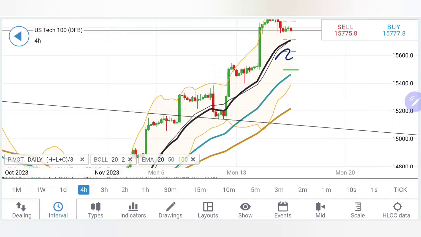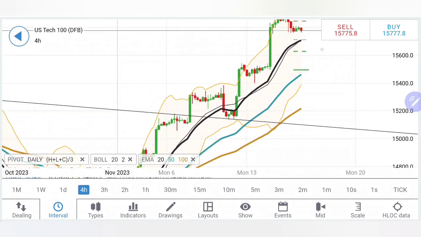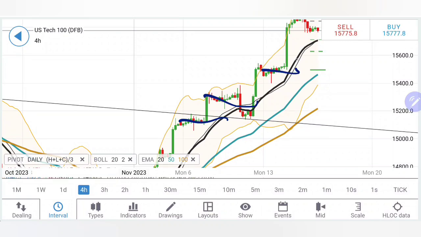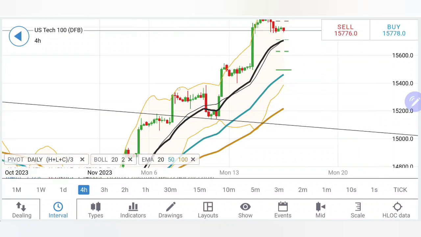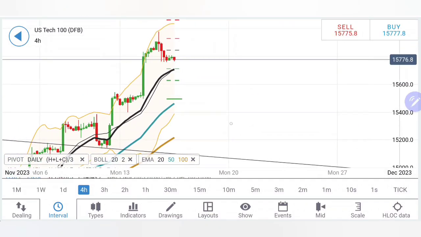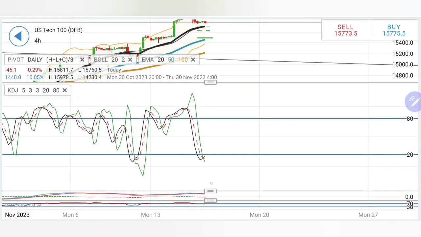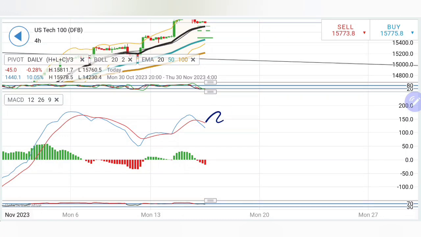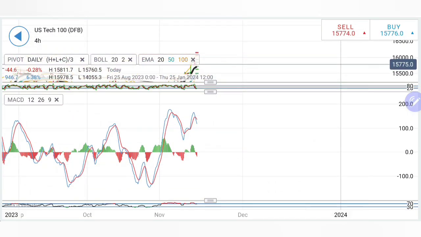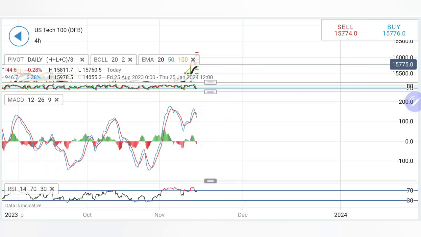and here is on the 4 hour charts as well. We can see it converging towards the 20 period moving average. Thus, 15,700 levels, 740 levels are two important levels which Nasdaq needs to break past in order to continue with the bearish path. The stochastic oversold, MACD has just crossed over and it is trading with divergence and bearishness. Again, this crossover is from the double top level, so possibly little bearishness can be expected.